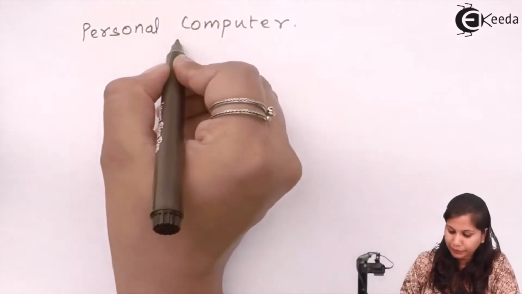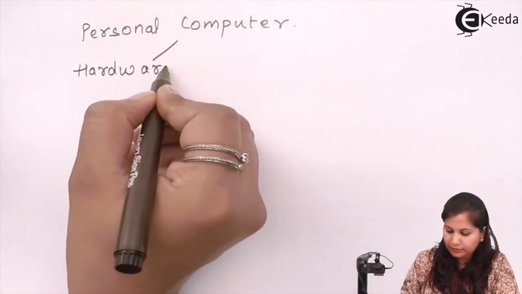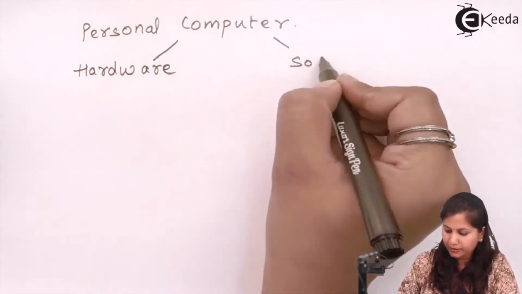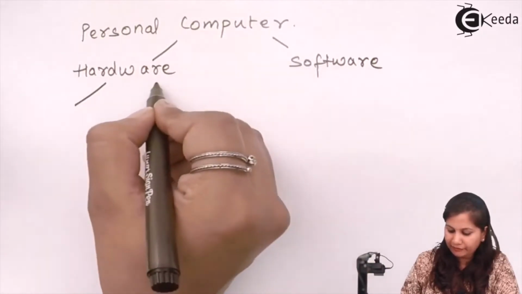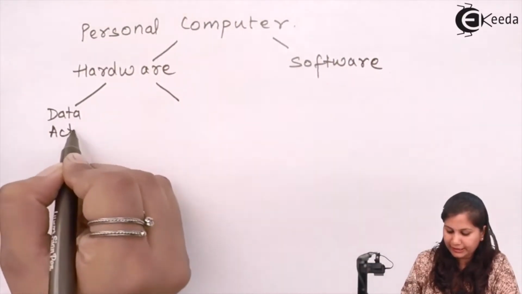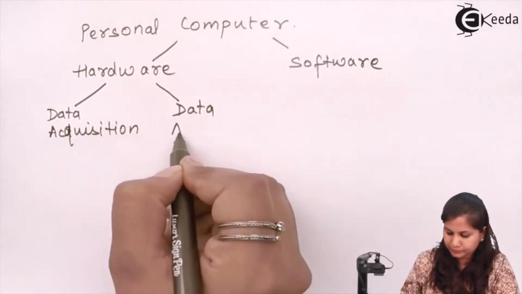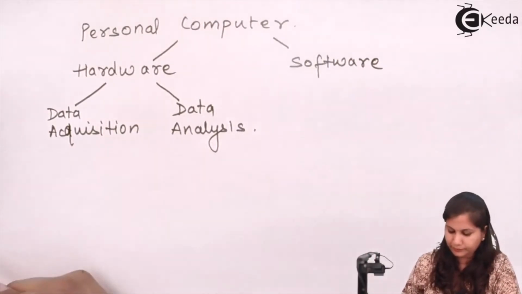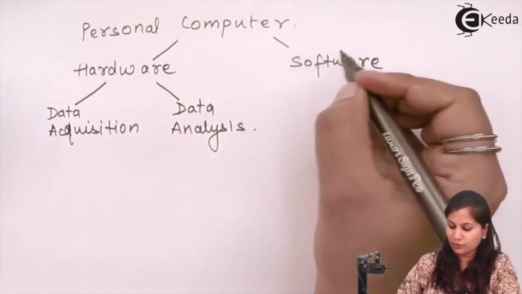So the personal computer consists of the hardware part and the software part. In hardware, we have the hardware for data acquisition and also for data analysis. Both these hardware parts are associated with the software.